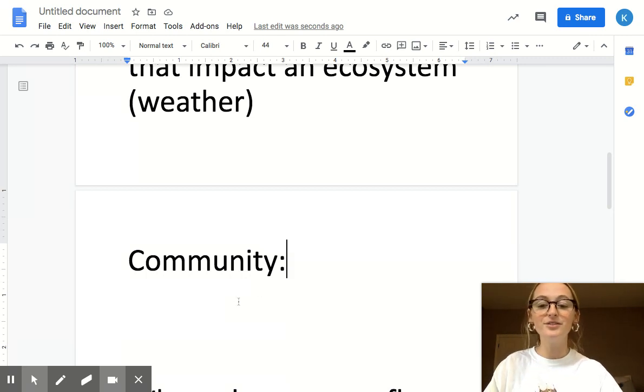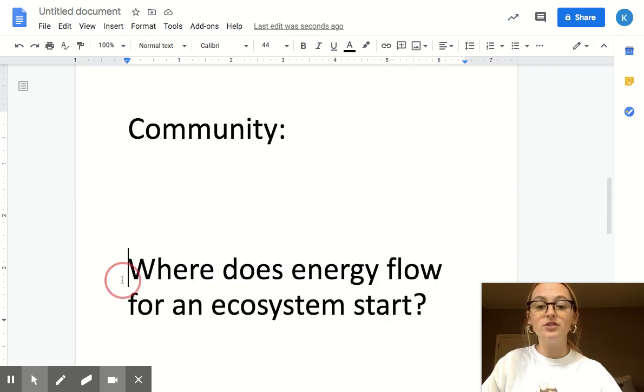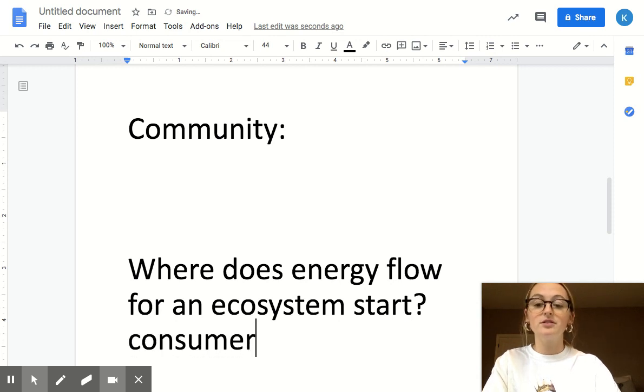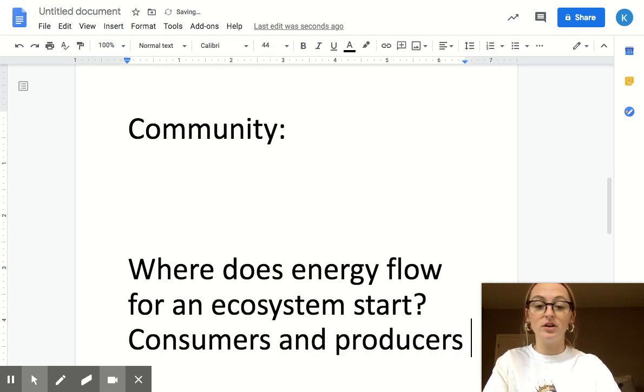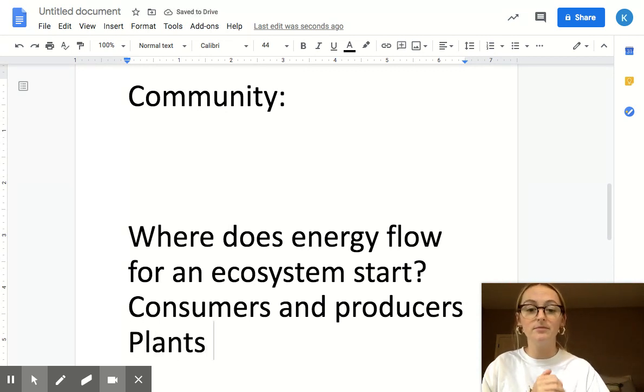Okay, let's go ahead and check our second question. Where does energy flow for an ecosystem start? Great. Maybe you thought of consumers and producers when trying to think about the answer to this question. Now, we know that some consumers eat producers. What are examples of producers in our ecosystem? Great, plants. Plants are part of our ecosystem.